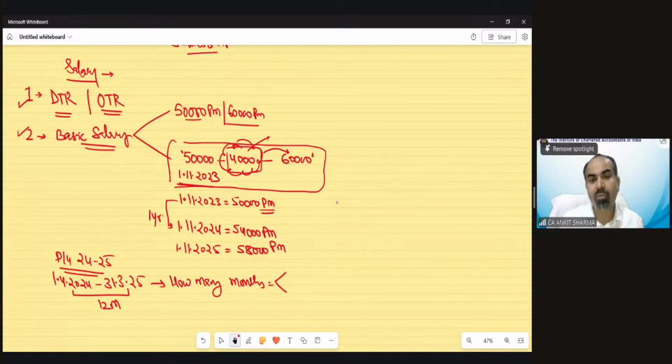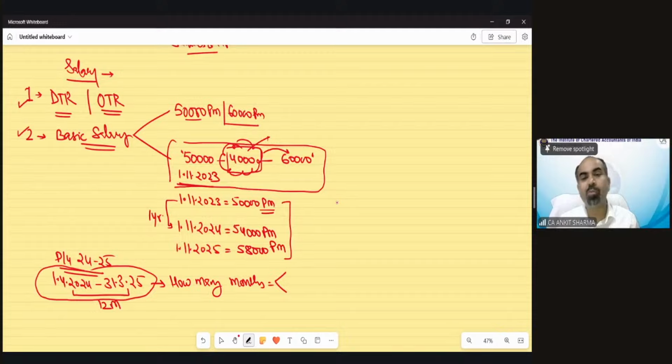So from the information given above, now you need to tell me that in this previous year, out of these 12 months, for how many months salary would be 50,000 or 54,000 or 58,000. I wanted to see if anyone can tell me how many months for which range of salary I should take in case of basic salary.